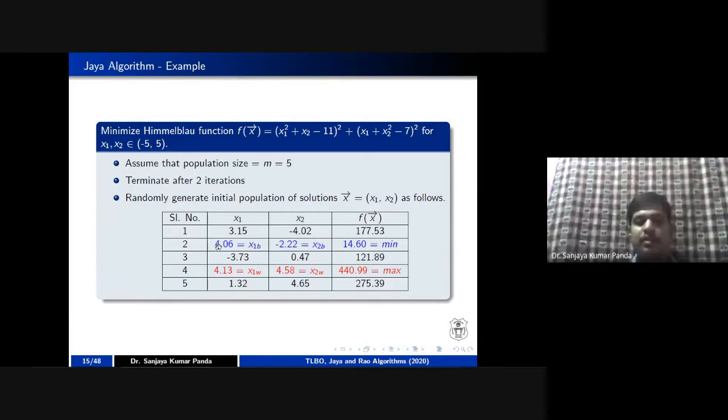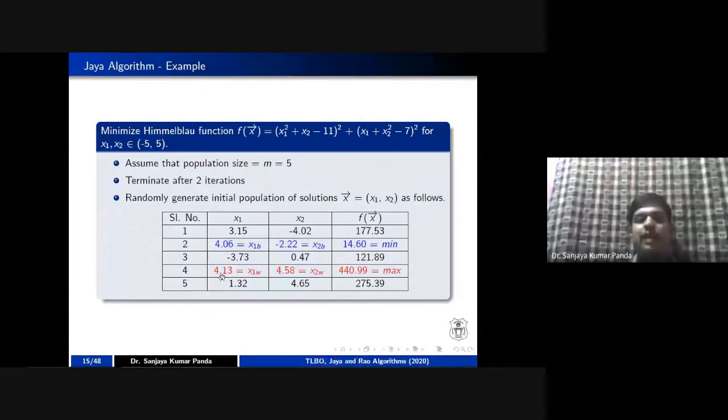That's why you can see the blue color I have used to represent the best solution, and the red color the worst solution. So once you have found the best and worst solutions, you have to take a single population. You know that the second population is your best population, and the fourth is your worst population, right? So you have to start with 1 and use the 2 and 4 populations, because 2 will give you the best one and 4 will give you the worst one, right? Similarly, you will take 2 with 2 and 4, then 3 with 2 and 4, then 4, and then 5. Every population will be updated by means of the best solution and the worst solution.